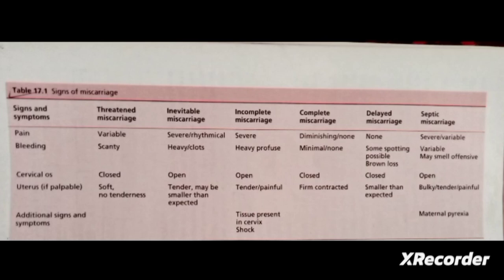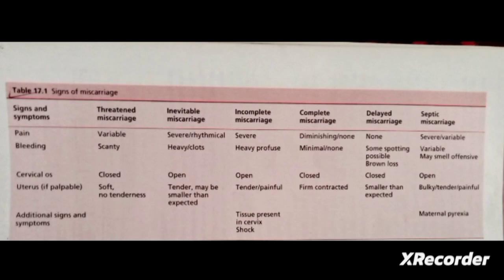Now we can see the characteristics, or signs and symptoms, of miscarriage. In threatened miscarriage or threatened abortion, the pain will be variable, bleeding will be scanty, and usually the cervical os will be closed, and the uterus will be soft with no tenderness. So in threatened abortion, the pregnancy is possible.